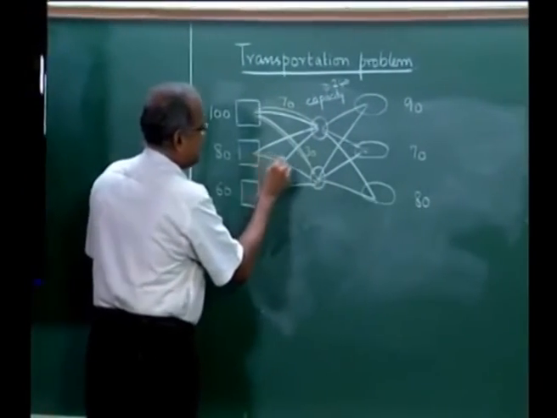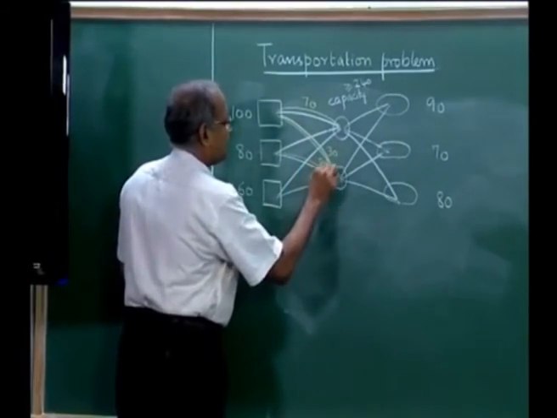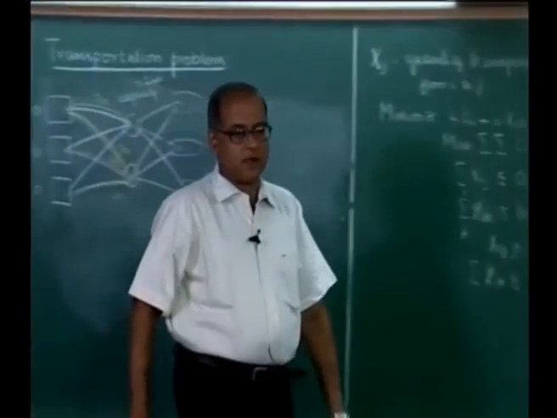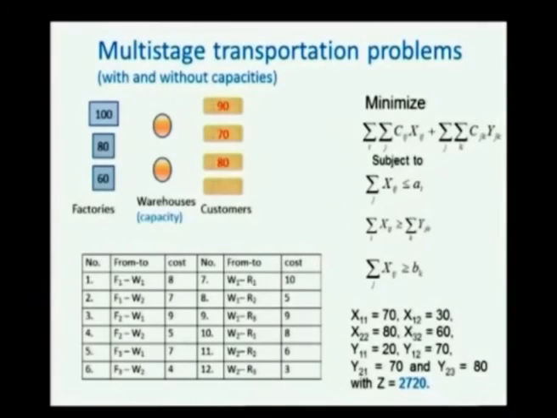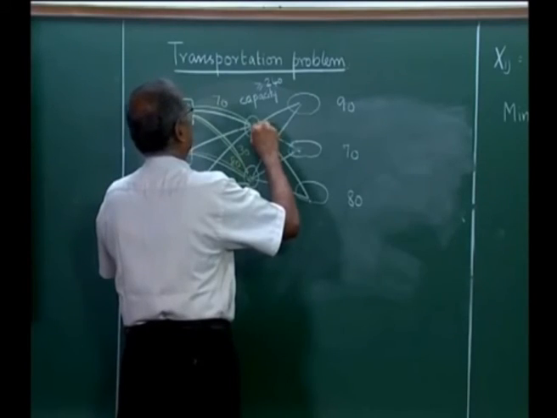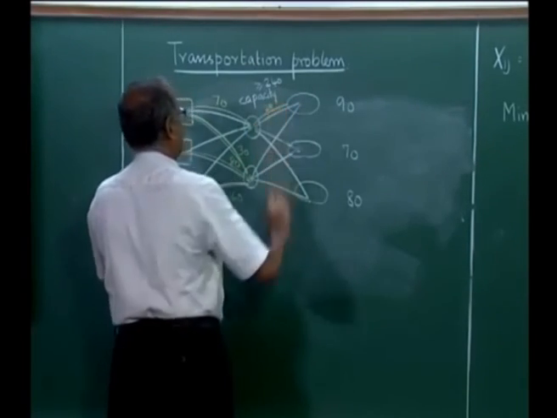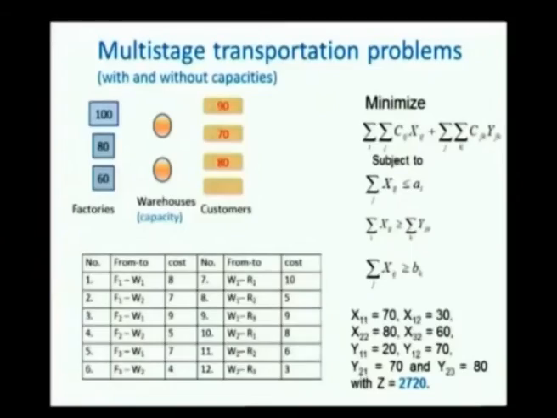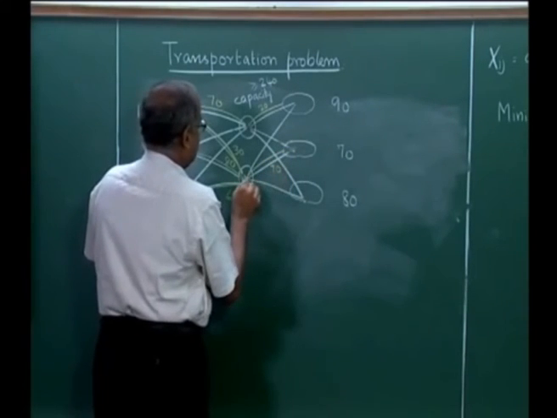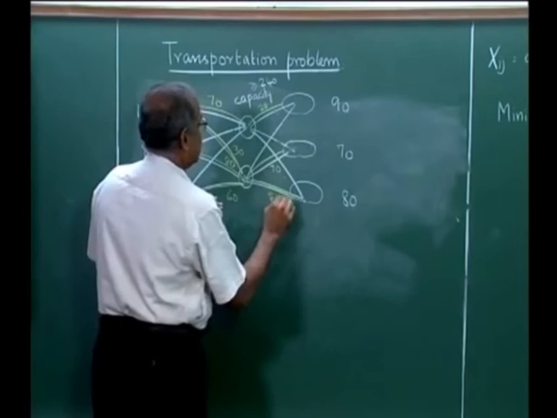So, 2 to 2 is 80, 3 to 2 is 60, y 11 is 20, y 12 is 70. So, y 11 is 20, 2 1 is 70 and 2 3 is 80. So, 2 1 is 70, 2 3 is 80.